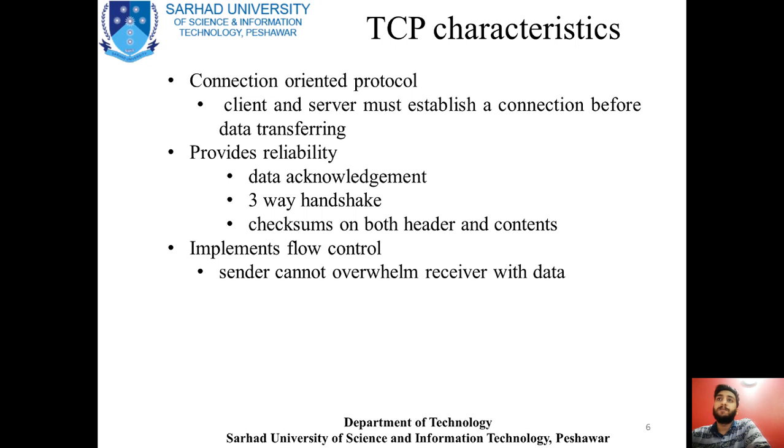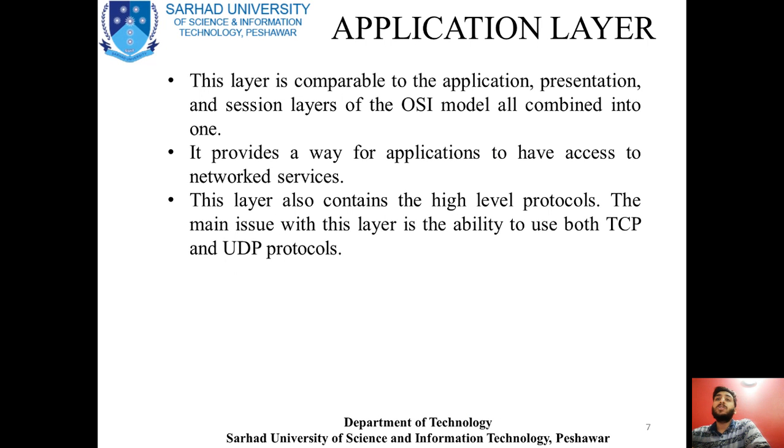Now coming towards the top layer of this model, TCP/IP, which is basically the application layer. This layer is a combination of the presentation, application, and session layers of the OSI model. So we have combined the top three layers of the OSI model into one layer, and that is termed the application layer.